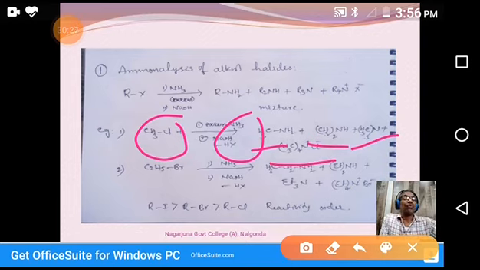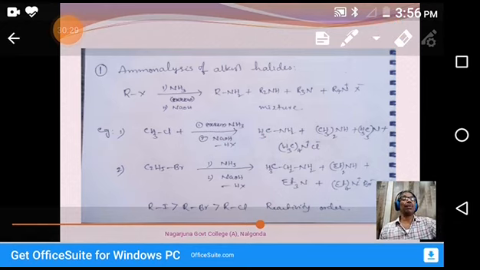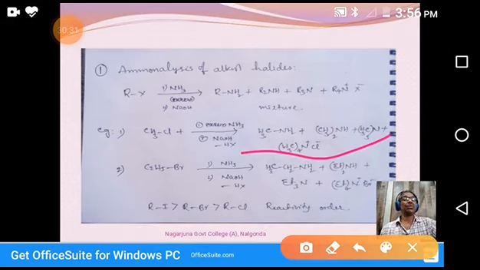You get four compounds, a mixture of these compounds, including the quaternary ammonium salt.